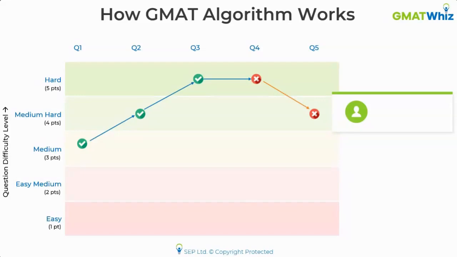Now let's calculate his scores. I want you to take a second and calculate his scores. Look at the difficulty level scores that are mentioned on the y-axis and tell me what the score of the student is. Okay.